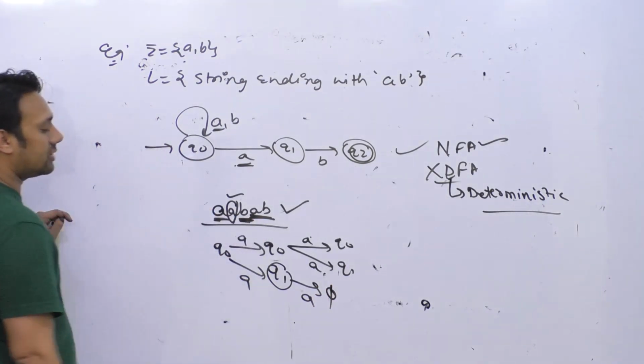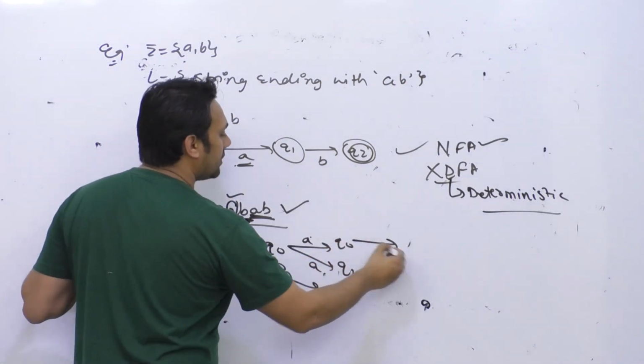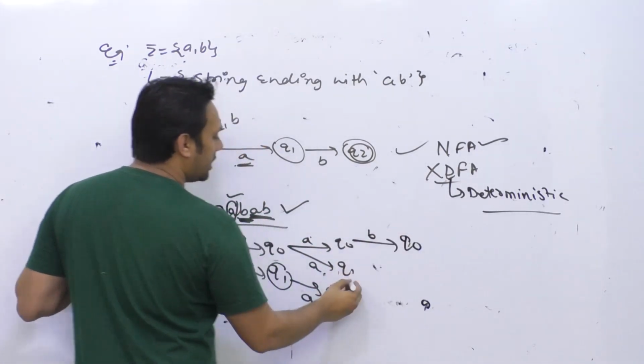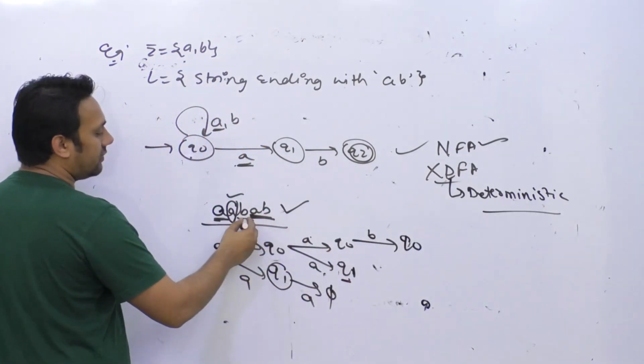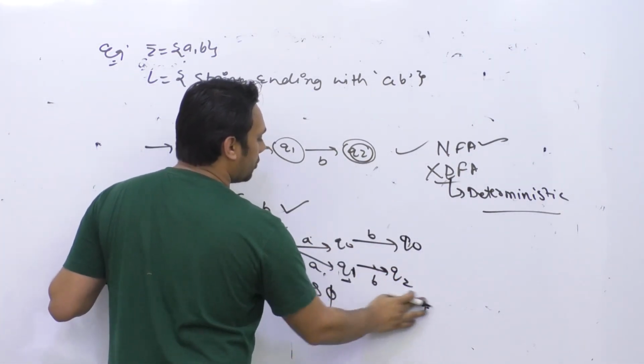The third symbol is B. If you are at state Q0 and you are giving a symbol B, then you will go to Q0 only. But if you are at state Q1 and you are giving a symbol B, then you will go to Q2. And Q2 is a final state.